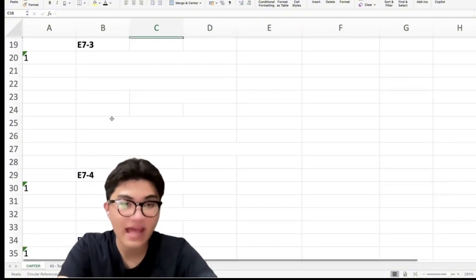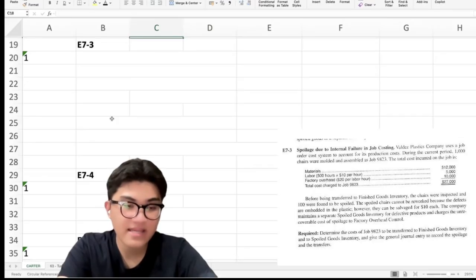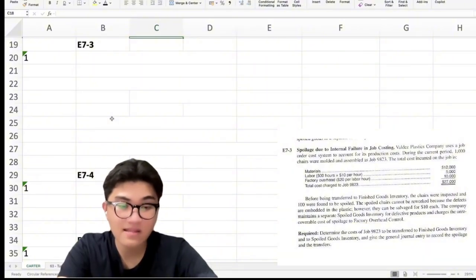Next, E7-3. In E7-3, the company uses a job order costing system. The total cost of the job is $27,000 and the total units produced are 1,000 chairs. To get the cost per chair, we just divide.